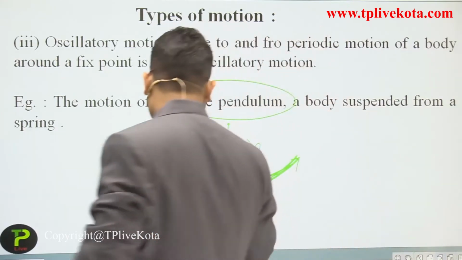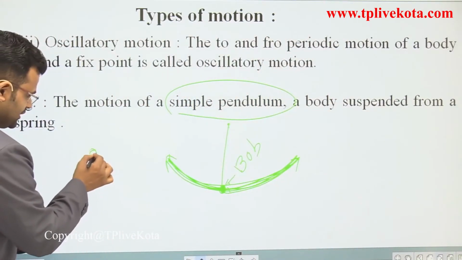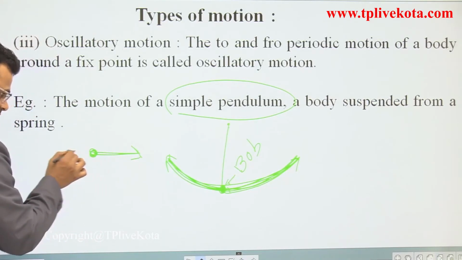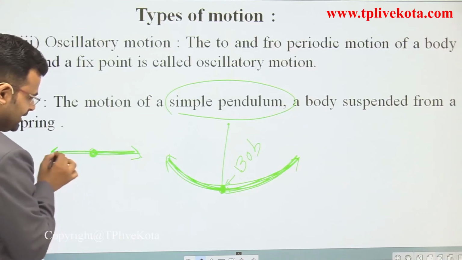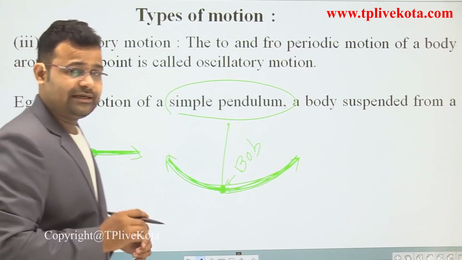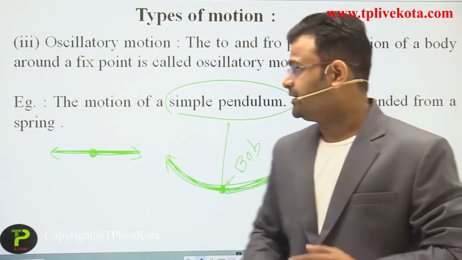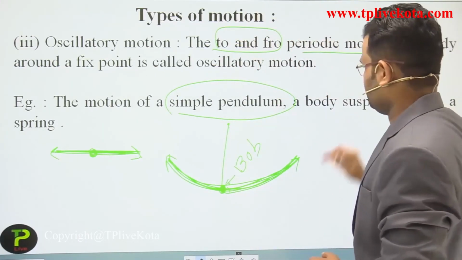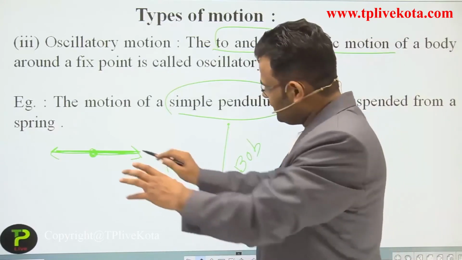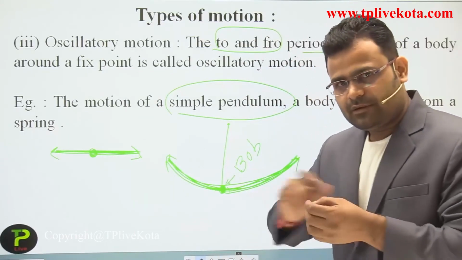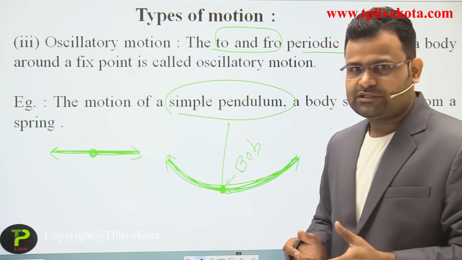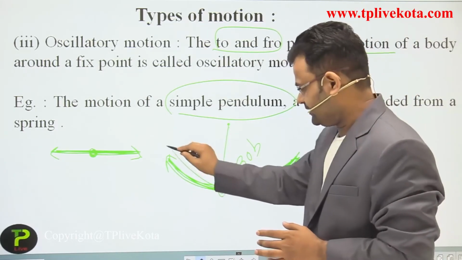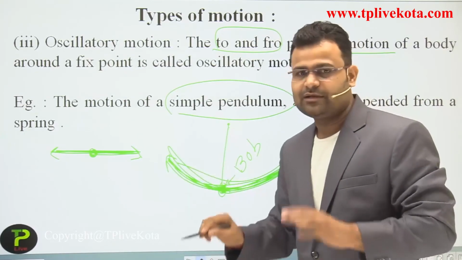What happens here? Let's suppose a particle here moves in that direction, moves back in that direction, and moves again and again about a particular position. That is an oscillatory motion. We can say it is a to and fro periodic motion. Periodic means, dear listener, it has a movement continuously at a point, just like that. It moves in that direction, again.